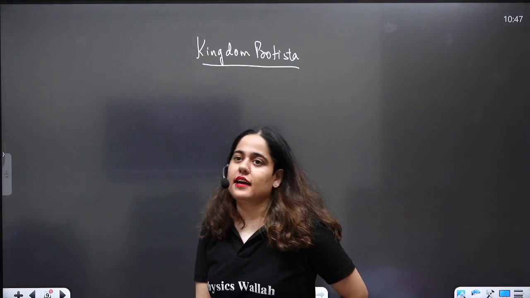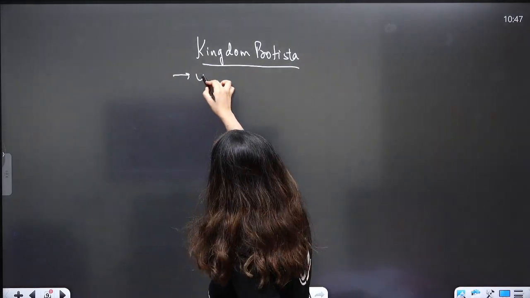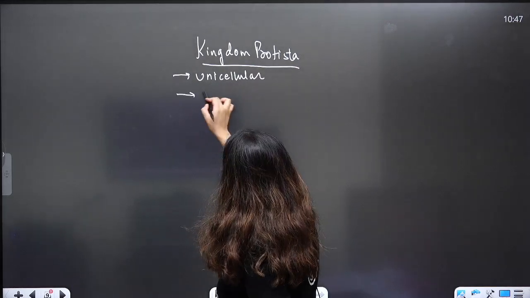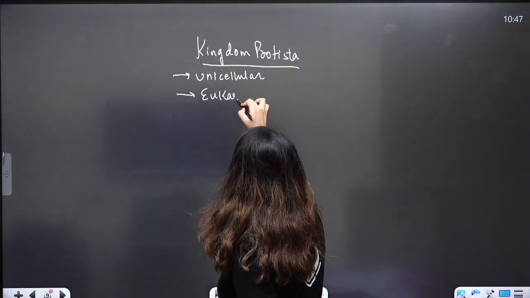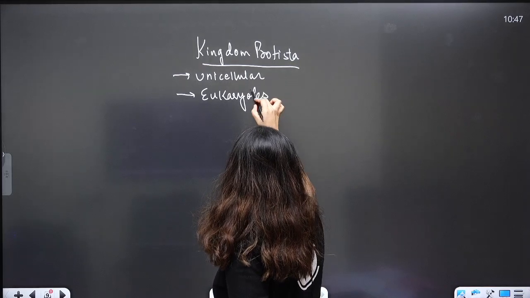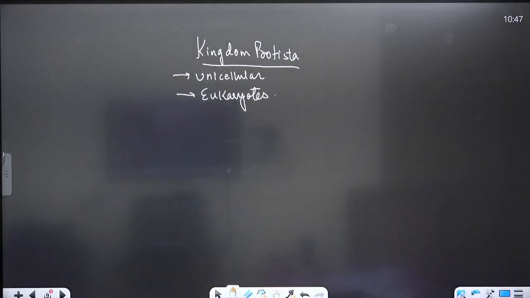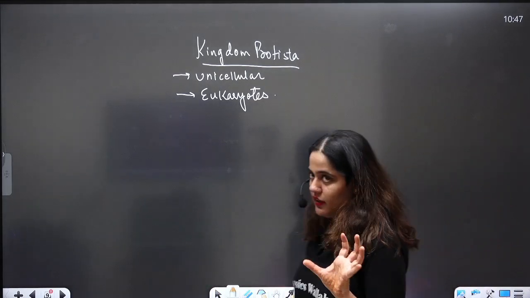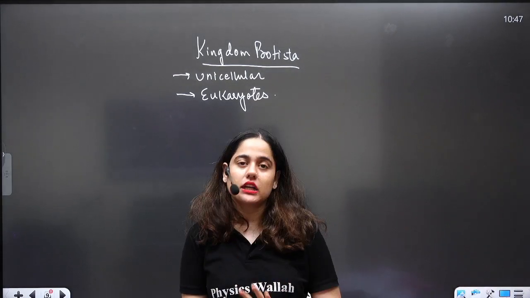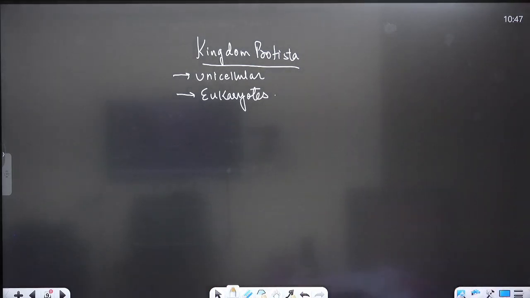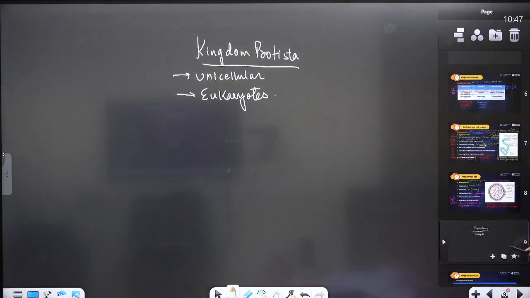So beta, kingdom Protista includes unicellular organisms which are eukaryotes, right? So kingdom Protista includes unicellular eukaryotes. So all the unicellular eukaryotes come under kingdom Protista. So eukaryotes for the first time came under kingdom Protista.